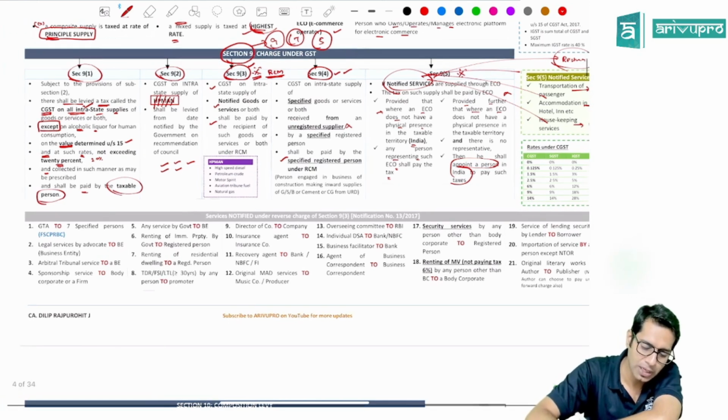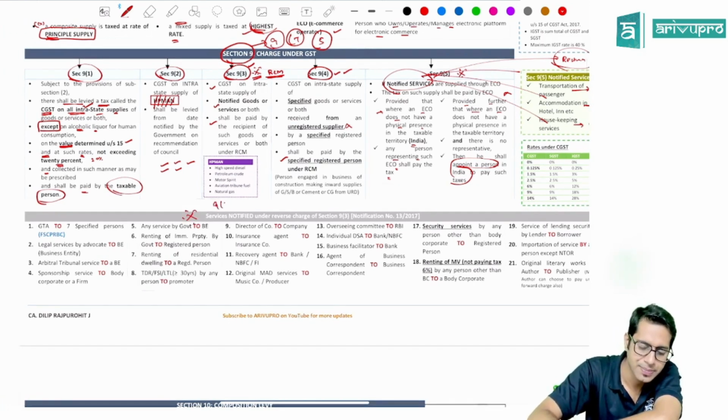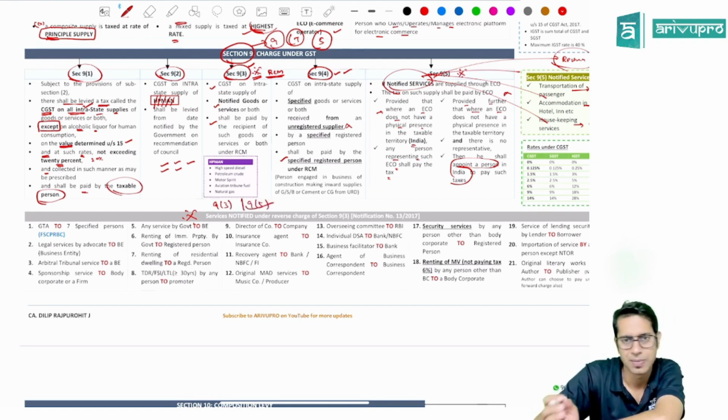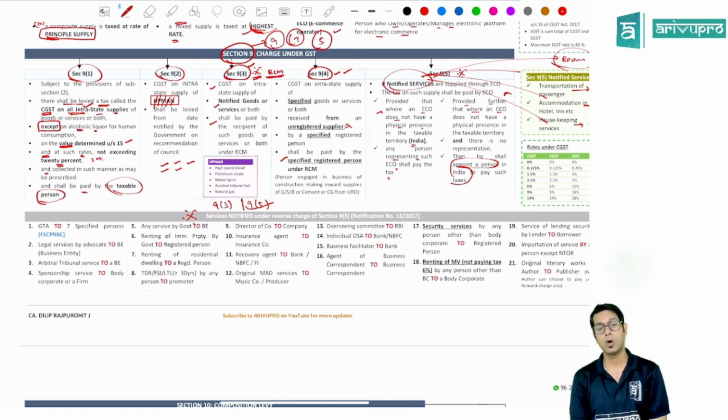Now, what is important in the entire section 9 series is section 9 subsection 3 and section 9 subsection 5. Section 9(5) is something which we just now saw. Section 9(3) is another important point. What is section 9(3) talking all about? Section 9(3) gives the list of different goods and services which are taxable under reverse charge. These goods and services are listed out via notification.